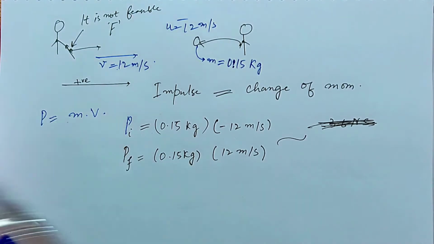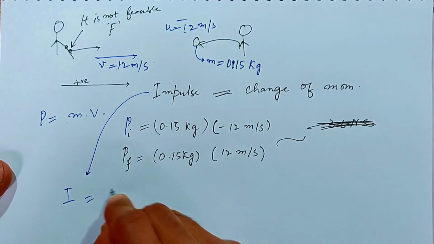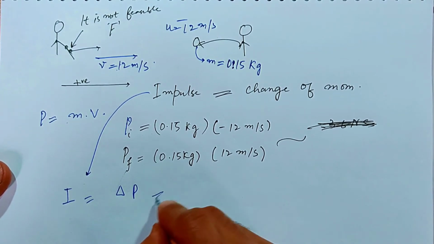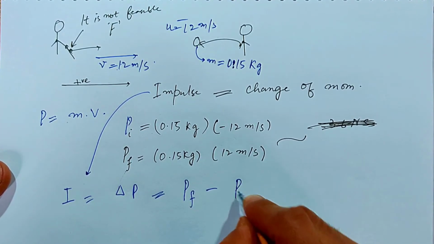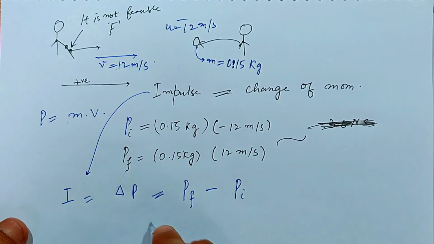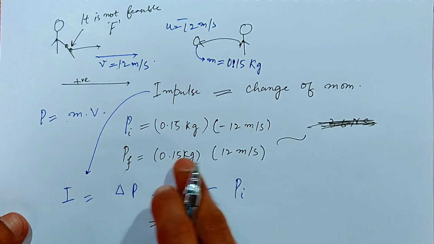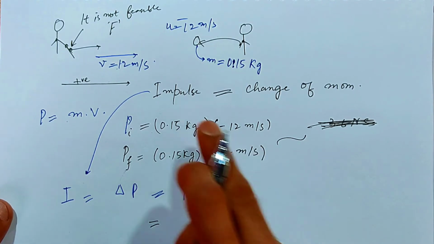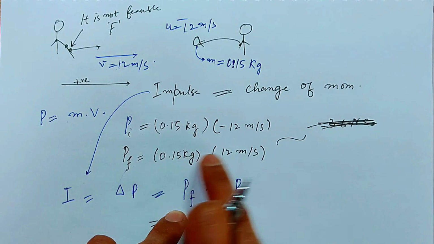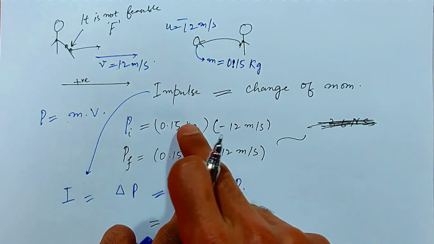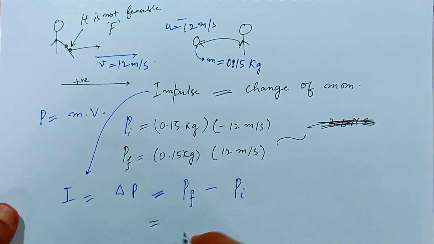Fine. So now from here we can calculate that impulse is equal to the change in momentum, and we know the change in momentum is p final minus p initial. P final will be this much and P initial will be this much, and this is minus, this is plus. So this is this much quantity minus this much quantity, but this is also minus, so minus minus becomes plus.